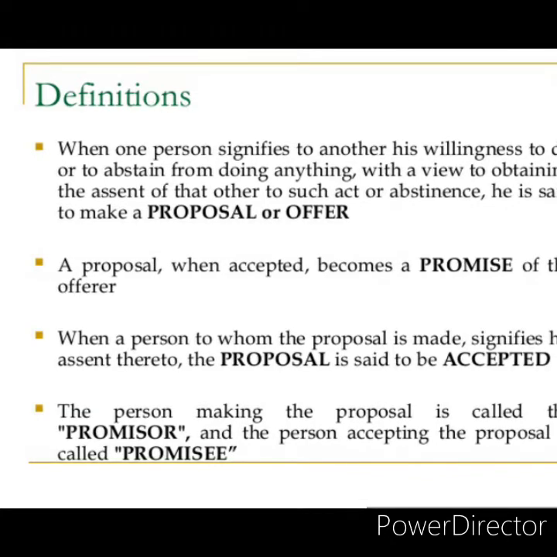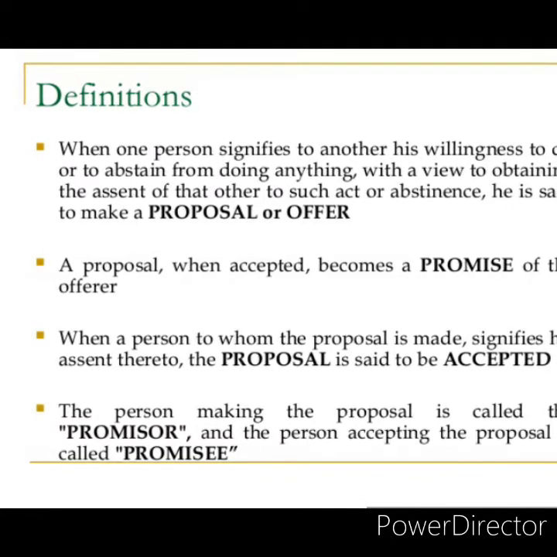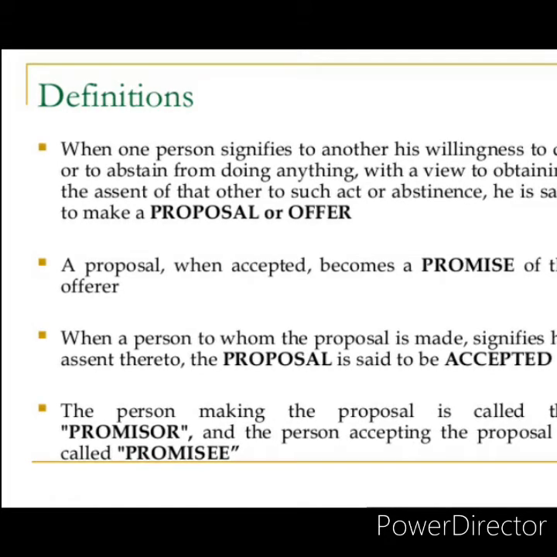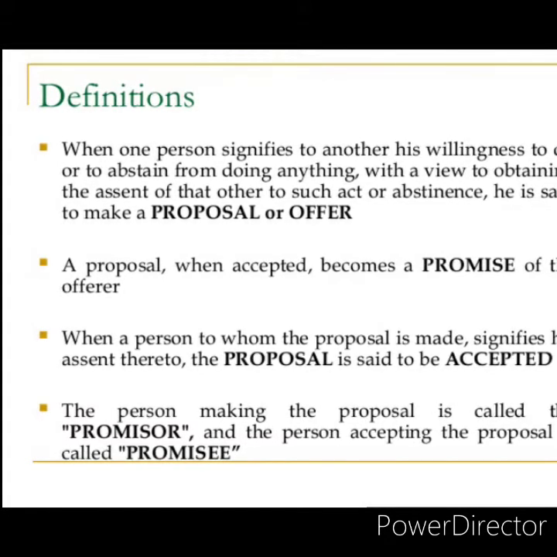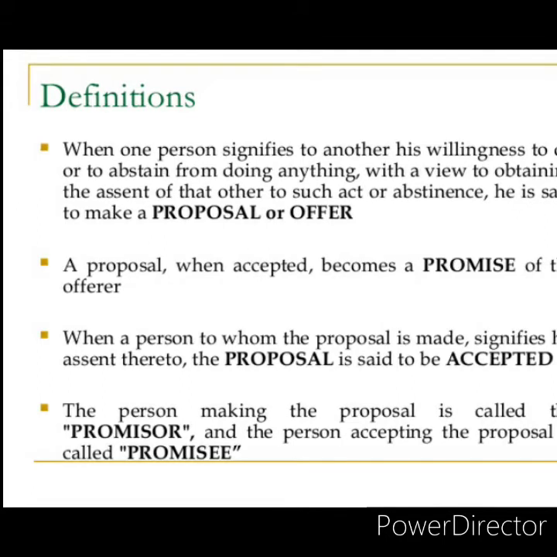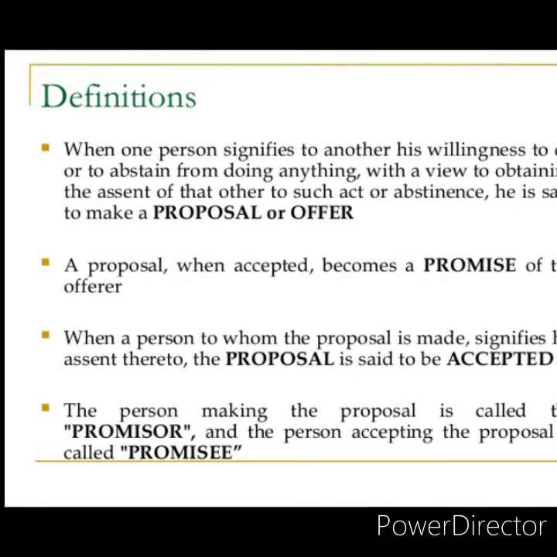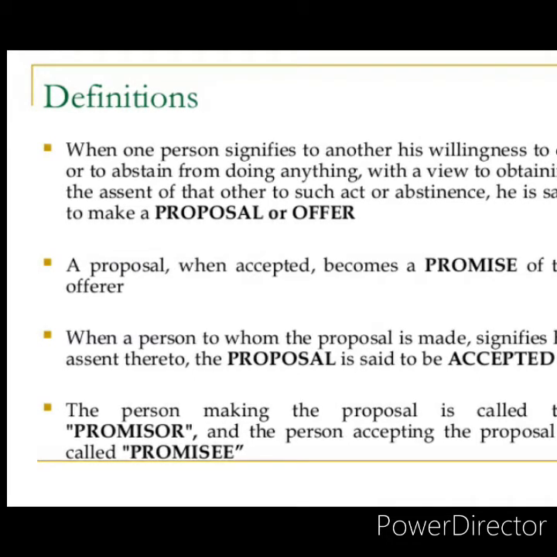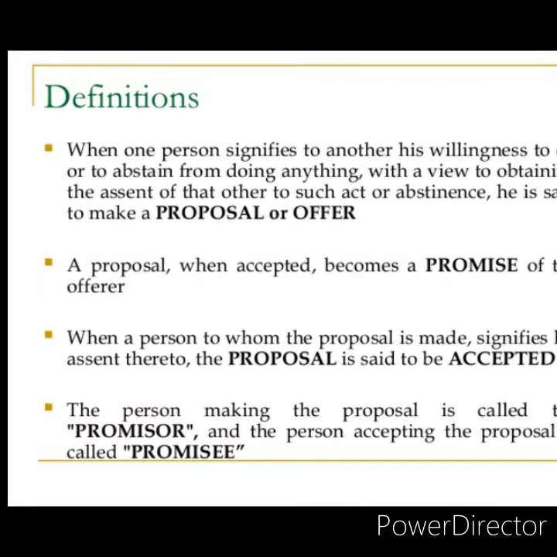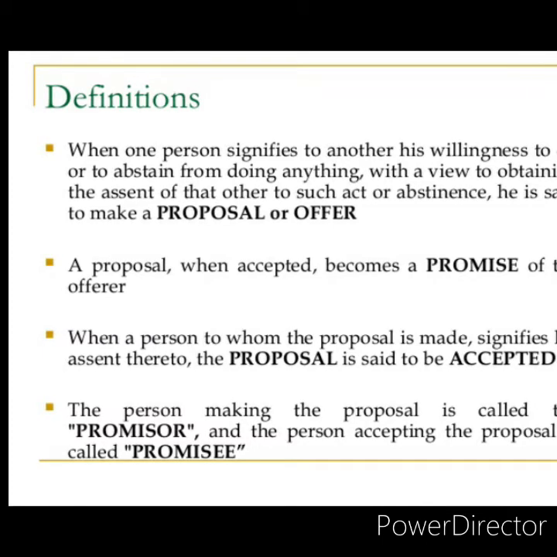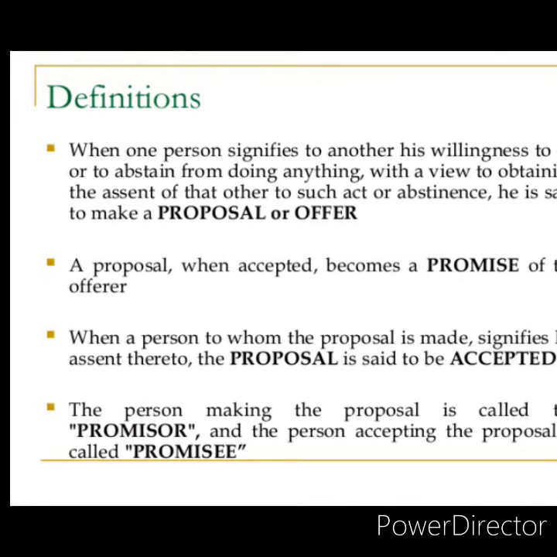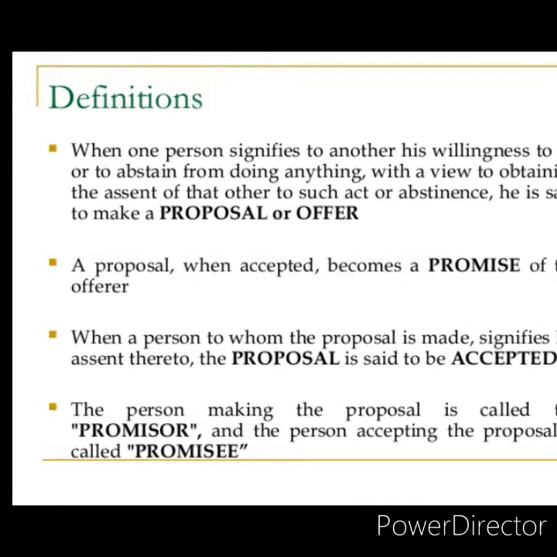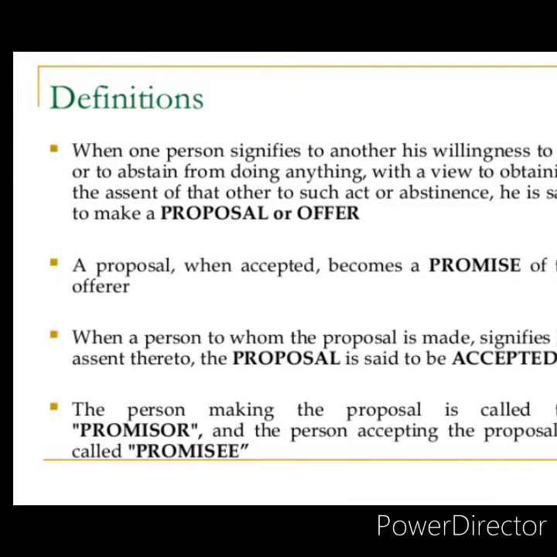So let's see an illustration of the proposal. For example, if A tells B, "I am ready to sell my horse to you for rupees 42,000." Means A is telling B that he is ready to sell his horse for 42,000. That is the willingness to do. This is called a proposal made by A to B.